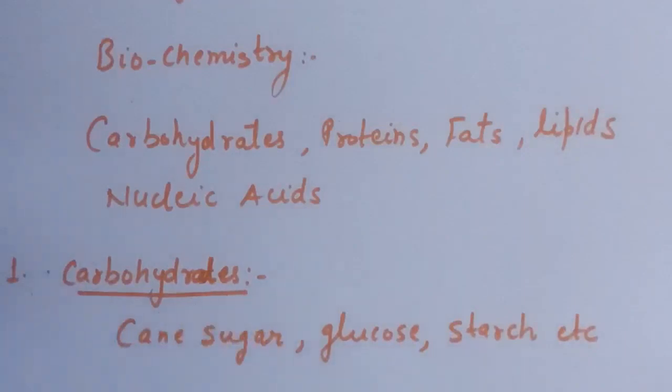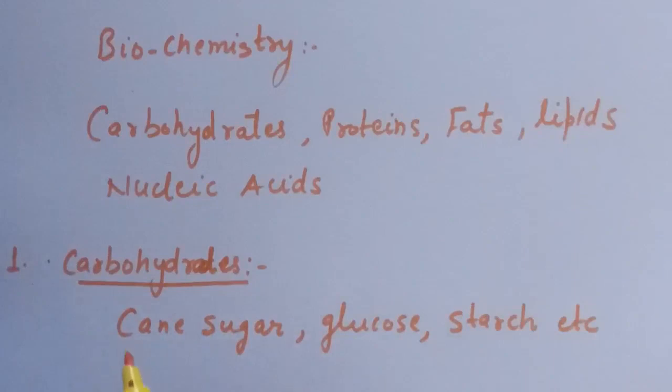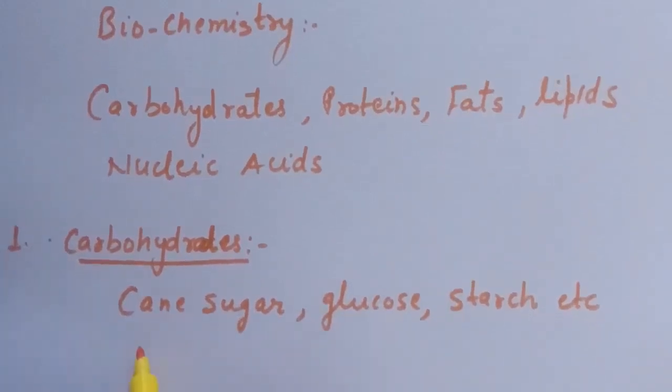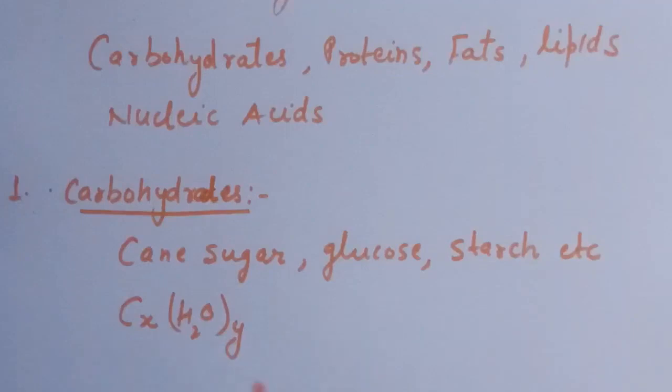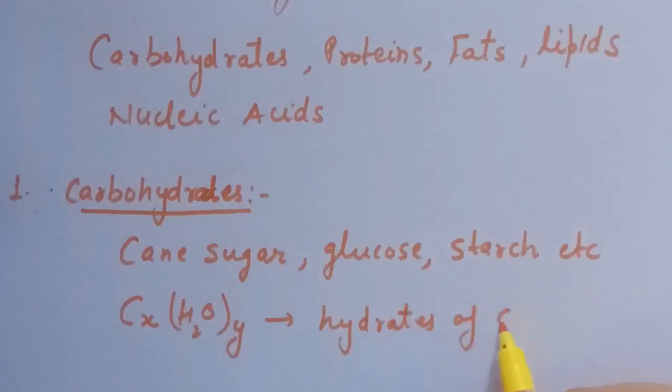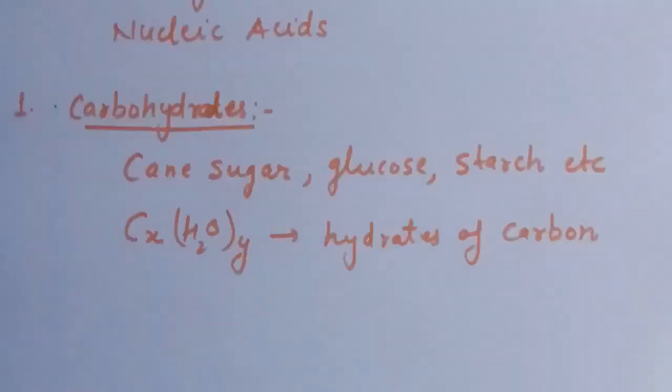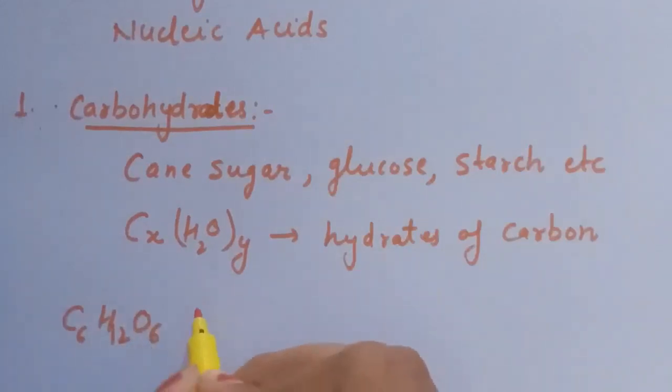Now most of these have a general formula, that is CxH2Oy. And because of this CxH2Oy, they are also known as hydrates of carbon. For example, if we consider C6H12O6, this is the formula for glucose.